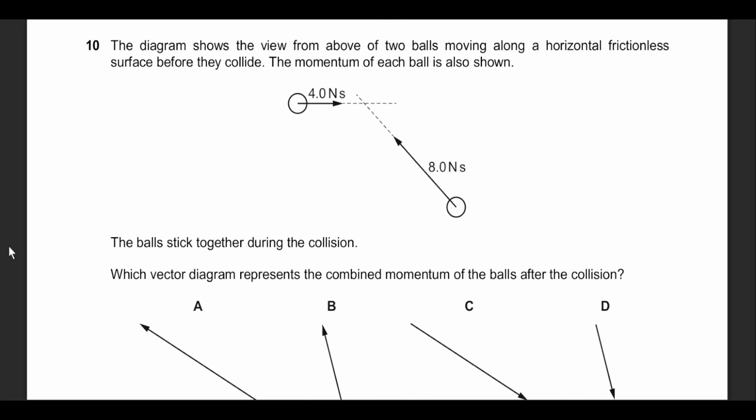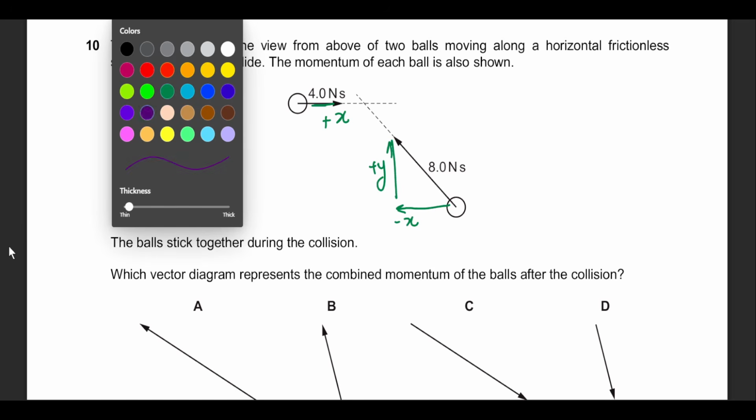Now, this question required you to dive into the more visual nature of the question, whether you're able to figure out what the resultant or combined momentum will be. Notice that from the 4 Newton seconds perspective, this is purely positive x-axis momentum. This one brings in a negative x-axis and some positive y-axis.